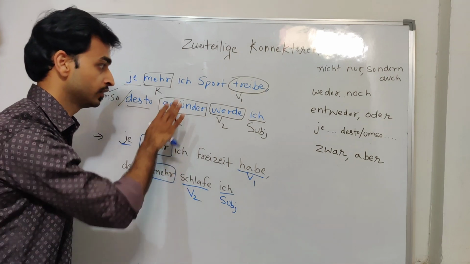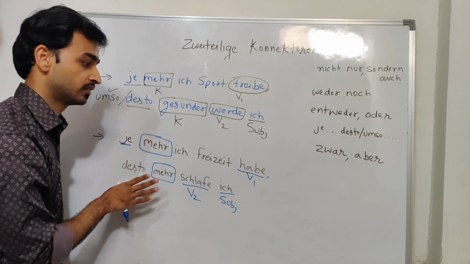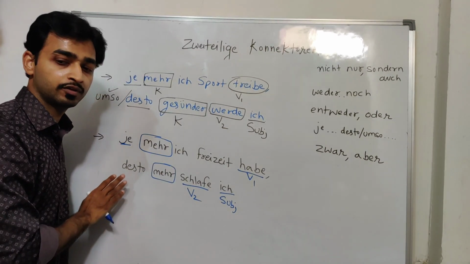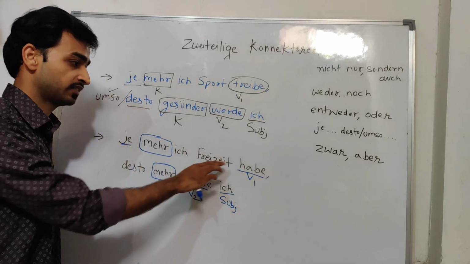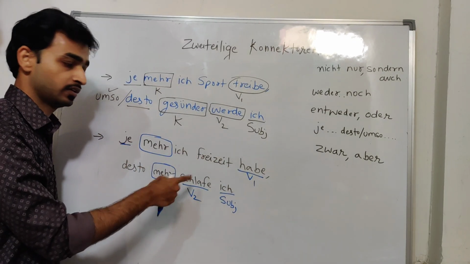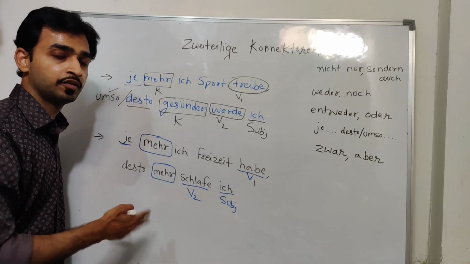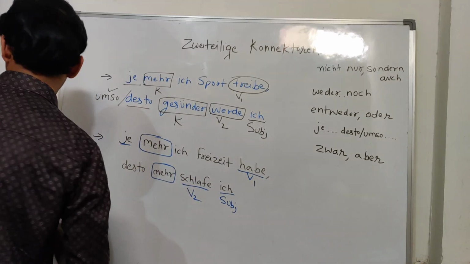You should know the arrangement of each and every word used in a sentence, whether it's verb, noun, adjective, comparative. So you should be very, very careful. All right. I hope you understand this. Je mehr Freizeit ich habe, desto mehr schlafe ich. Okay. If I have more free time, I will sleep more. If I have less free time, I will sleep less.